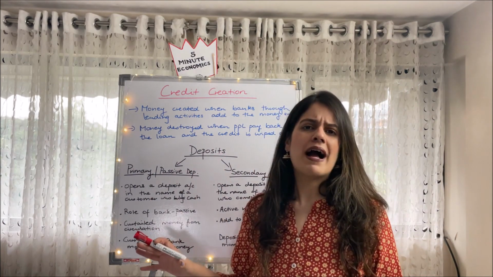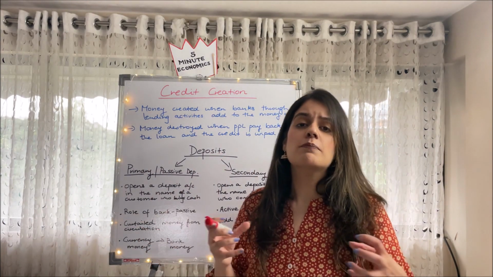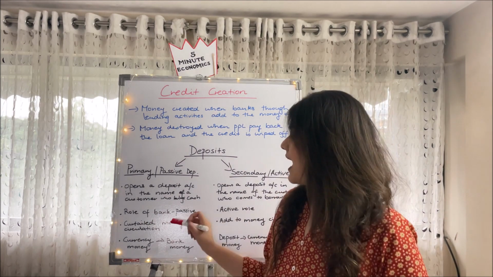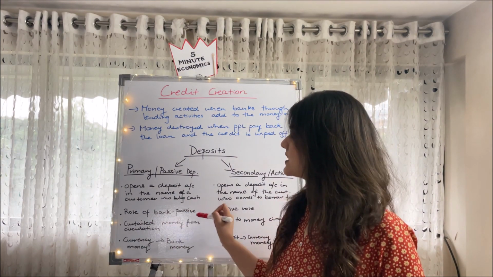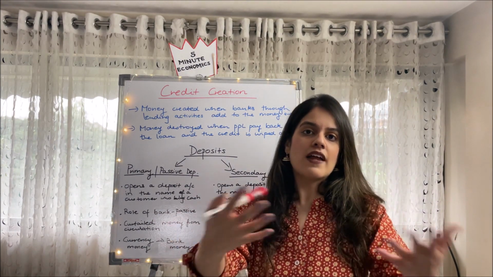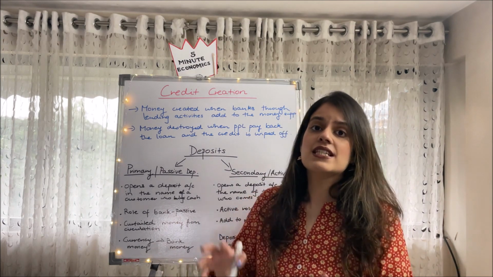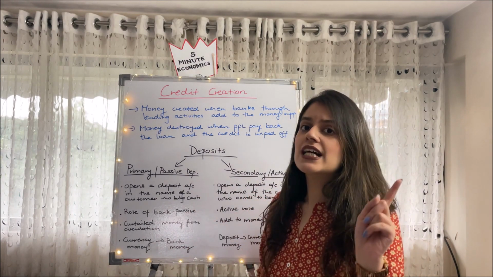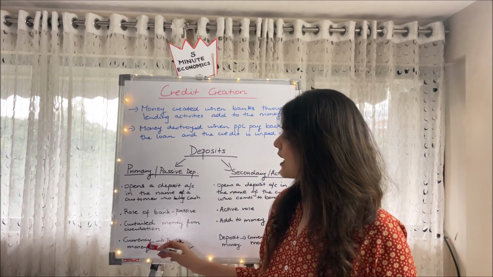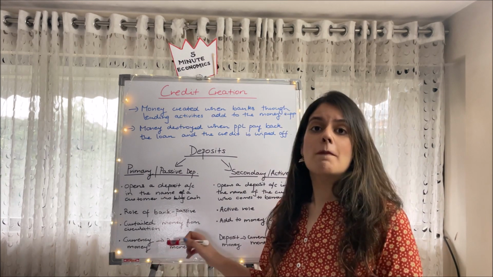Here the role of the bank is very passive. They're merely blocking the funds of the customer, and in doing that they are curtailing money from circulation which could otherwise have added to the money supply. Since they are blocking the money in the bank account, they are curtailing the money supply. Here they are converting currency money into bank money.